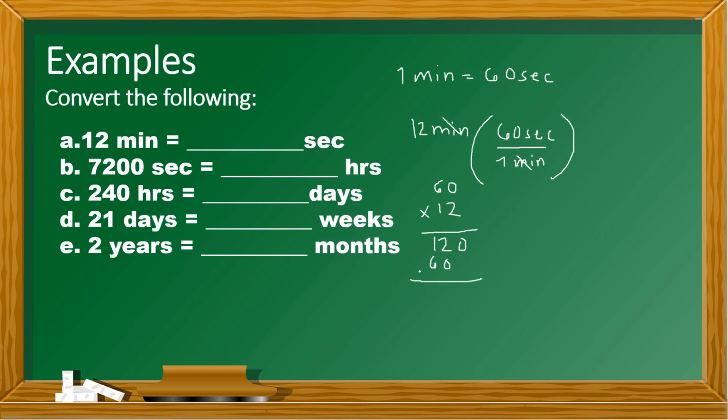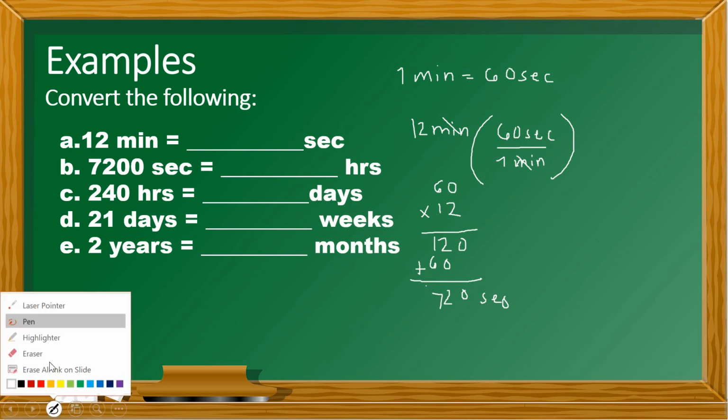If we add that, bring down 0, 2 plus 0 is 2, and 1 plus 6 is 7. So our answer here is 720 seconds.